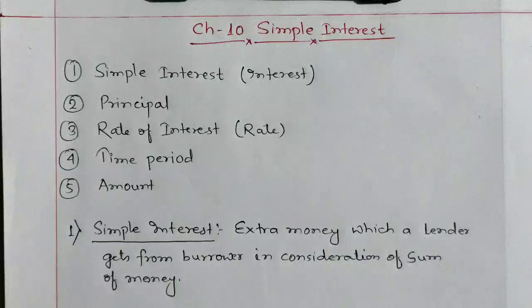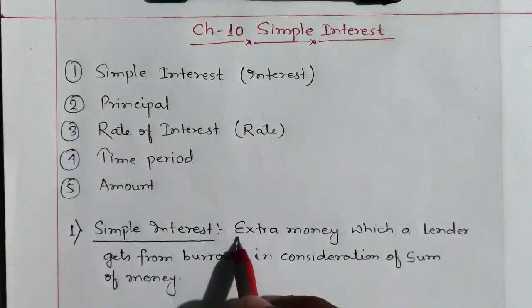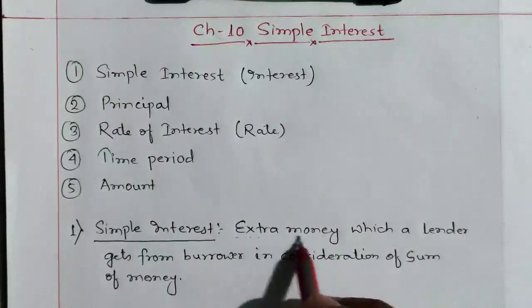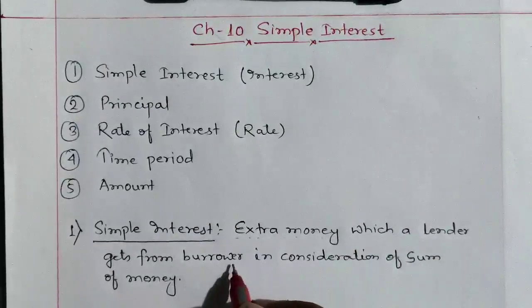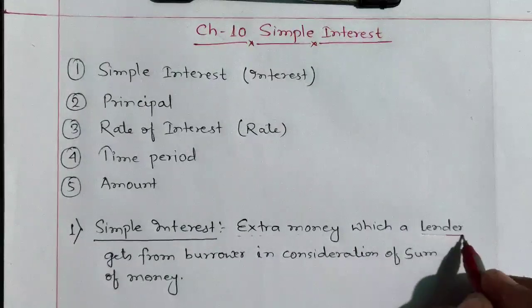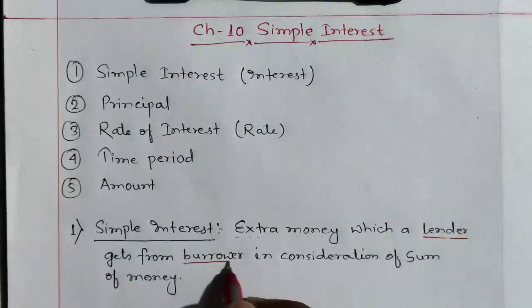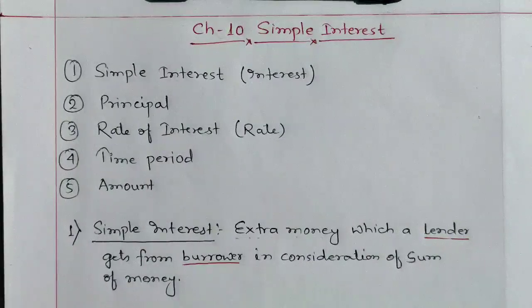Here I have written the definition that simple interest is the extra money which a lender gets from a borrower. There are two different terms, lender and borrower. First we will learn about these two terms. Lender, the person who gives money, and borrower, the person who takes money. Suppose we are giving some money to someone, we will not give money only as friendship.